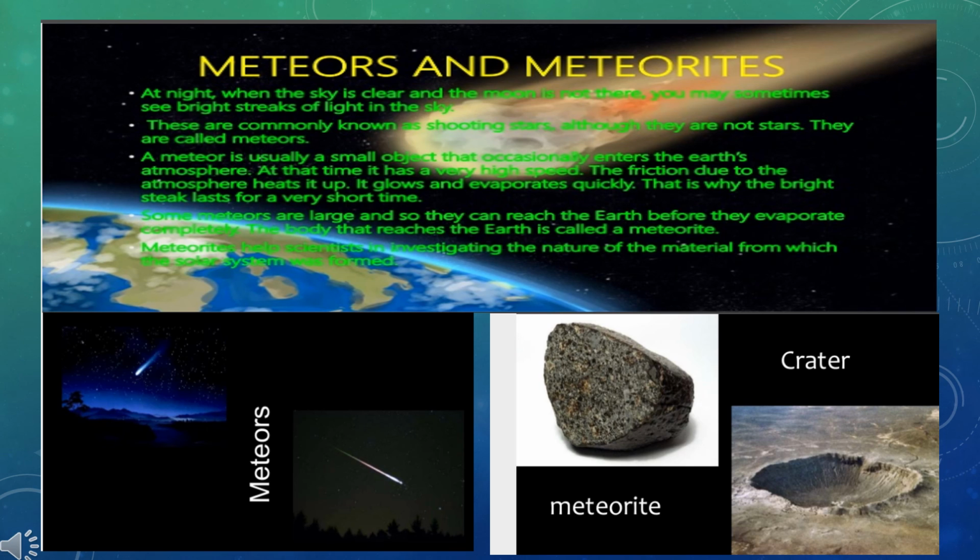Meteoroids. If a meteor is too big and fails to burn completely in the atmosphere, then a part of it reaches the surface of the earth. The unburned piece of a meteor which reaches the surface of the earth is called meteoroid. The earth receives far fewer meteoroids as compared to the moon. It is because a majority of the meteors burn in the atmosphere of the earth.